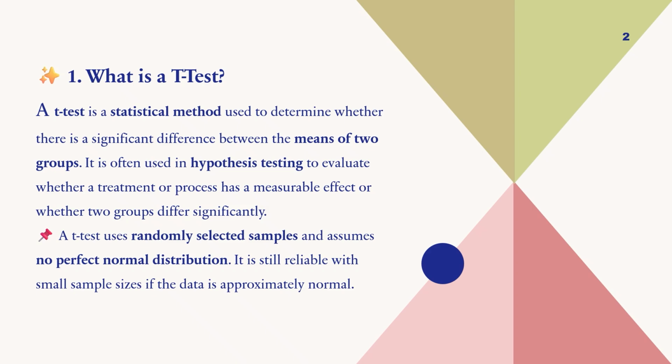It is often used in hypothesis testing to evaluate whether a treatment or a process has a measurable effect, or whether two groups differ significantly. The test uses randomly selected samples and assumes a normal distribution. It is still reliable with small sample sizes if the data is approximately normal.